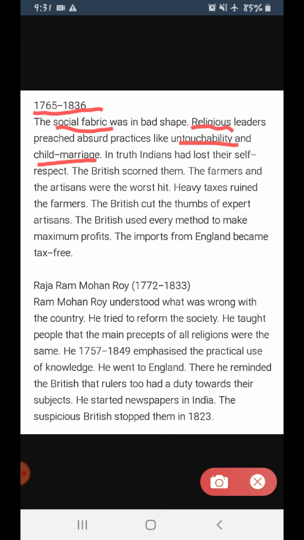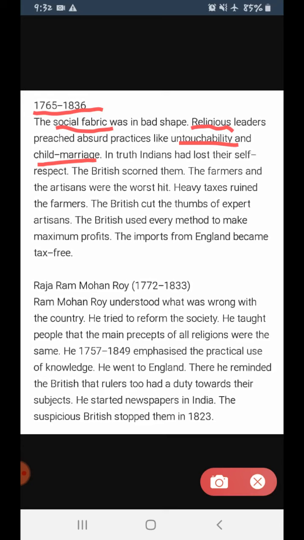They would try to insult them. They would tell them that you are the low people of the society, and even your own Indians don't love you, don't respect you. There is no brotherhood among yourselves. This is what the British tried to show Indians of the lower rank.